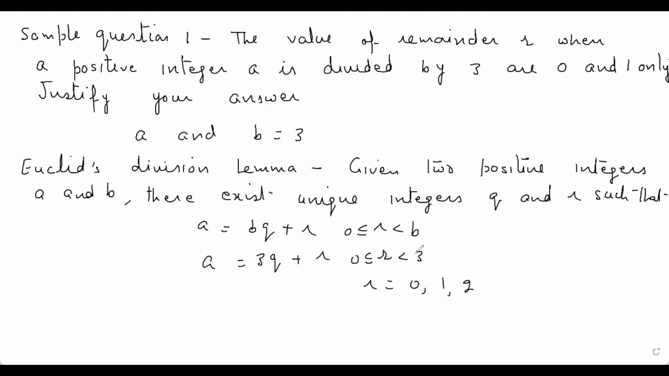So what is the question? The value of remainder r when a positive integer a is divided by 3 are 0 and 1 only. But it is 0, 1 and 2. So this statement is false. The exact statement should be: when a is divided by 3, the remainder should be 0, 1 and 2.